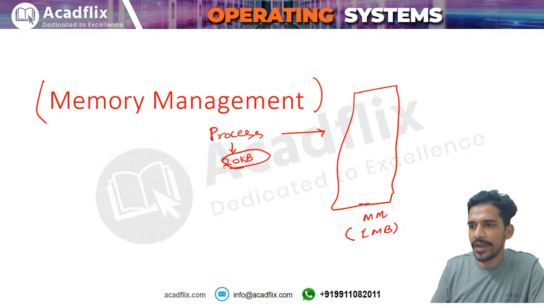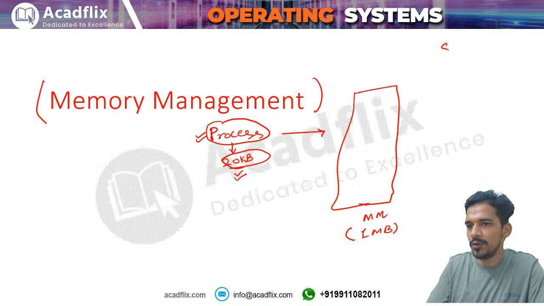First, try to understand what the problem is. Problem ये है कि आपको एक process load करनी है into the memory and there will be some size of the process. Let us say process का जो size है वो 20 kilobytes है. That means the process is saying that I want 20 kilobytes in the main memory. This is the problem here. The solution for this is, there are two solutions: either we can provide the memory contiguously or we can provide the memory non-contiguously.